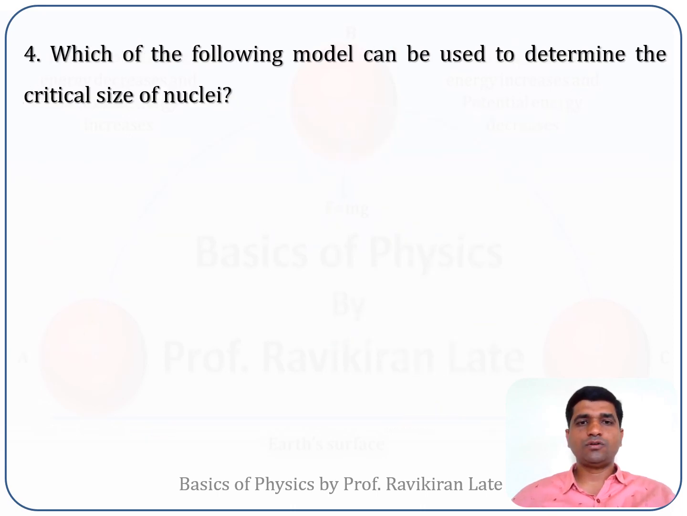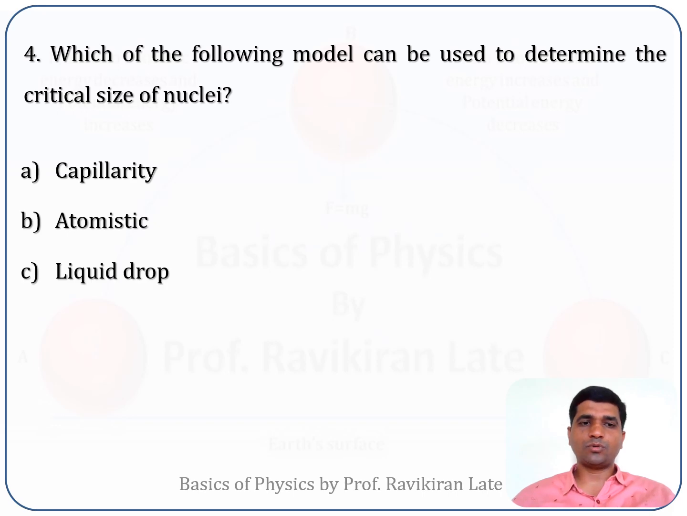Next question is: which of the following models can be used to determine the critical size of nuclei? Option A, capillarity model. Option B, atomistic model. Option C, liquid drop model.